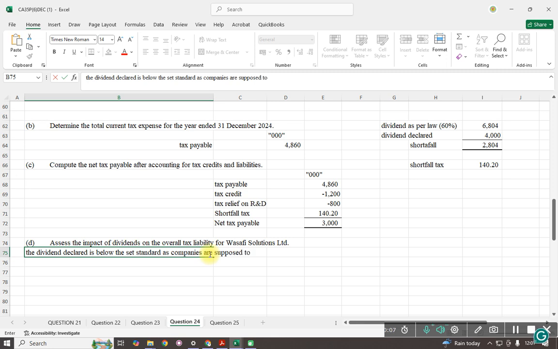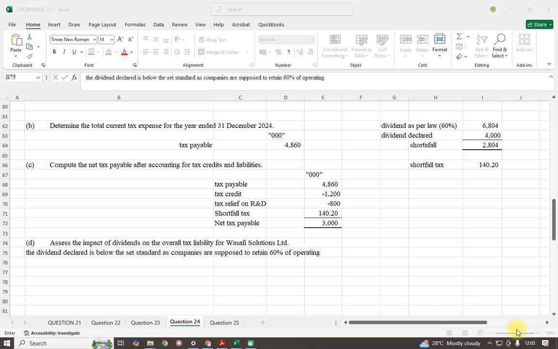to retain 60%. Just a minute, whether we are retaining. Okay, allow me to correct this.